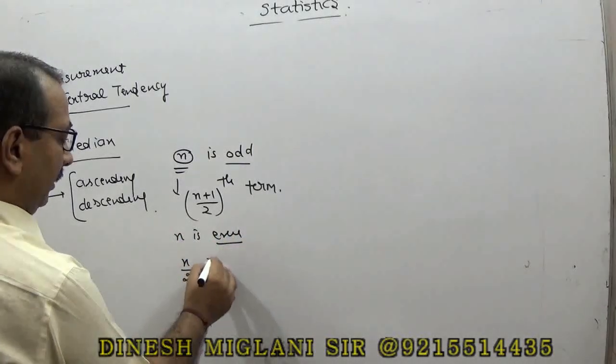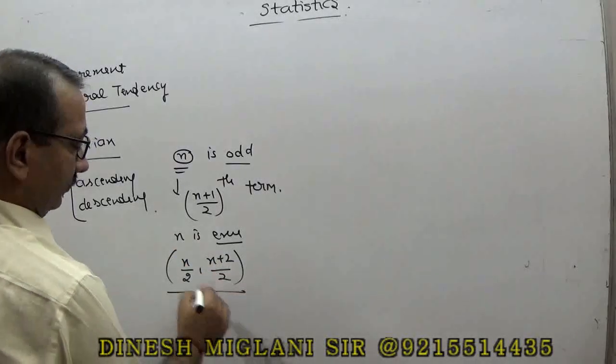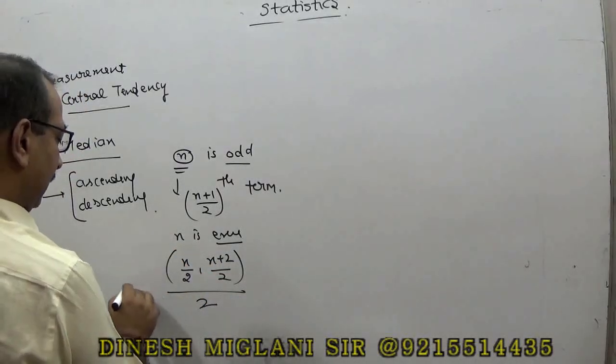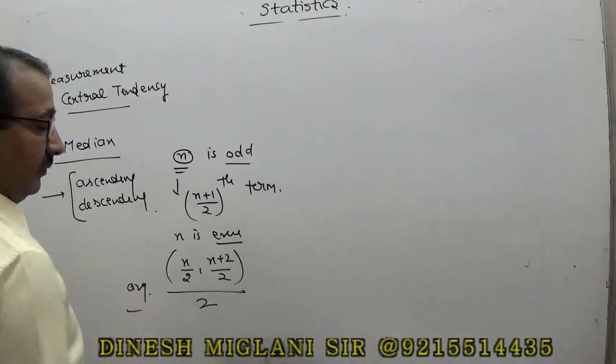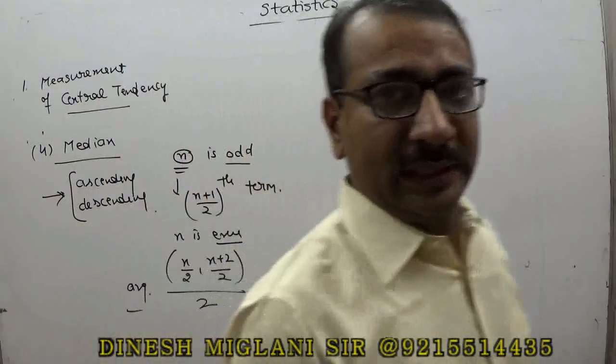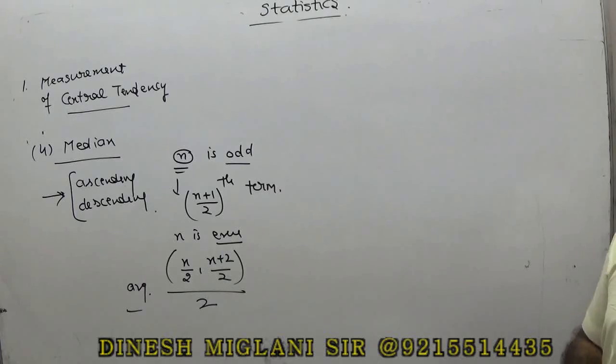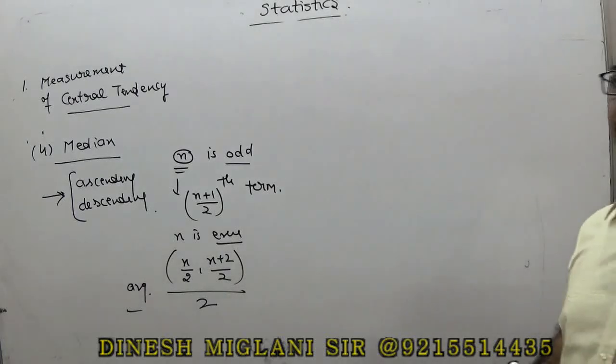And if n is even, then the median is the average of the n by 2 th term and the (n plus 2) by 2 th term. So we just take the average of them. That is said to be the median. But the first important thing is that for finding the median, we have to arrange the data into either ascending or descending order. Let me give you an example.